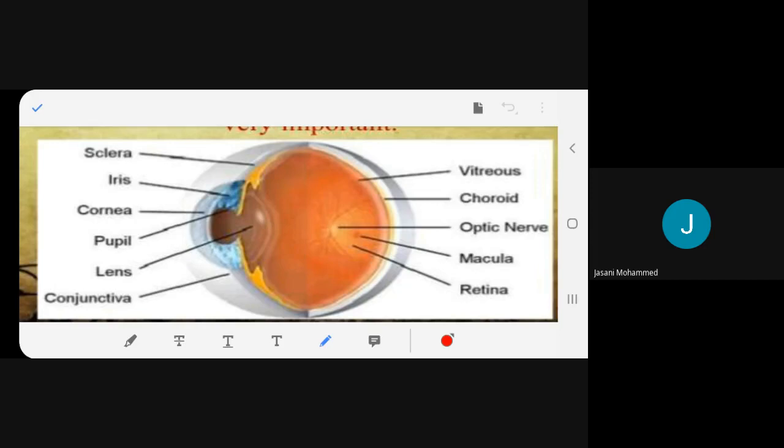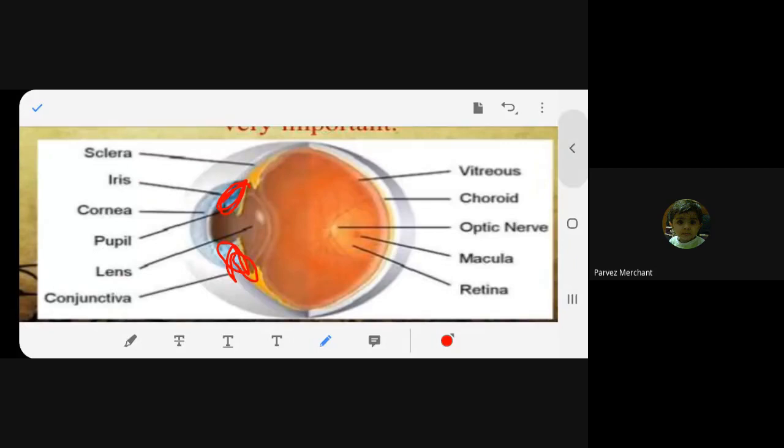Have you observed that? This is due to the iris. See, these are the muscles which allow the pupil to contract and to relax. Understood? Yes, ma'am.